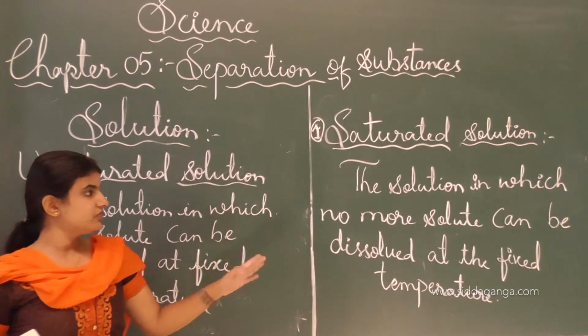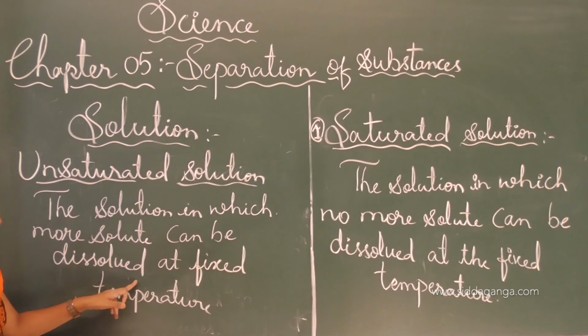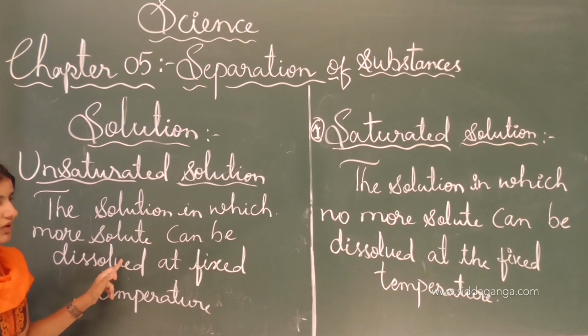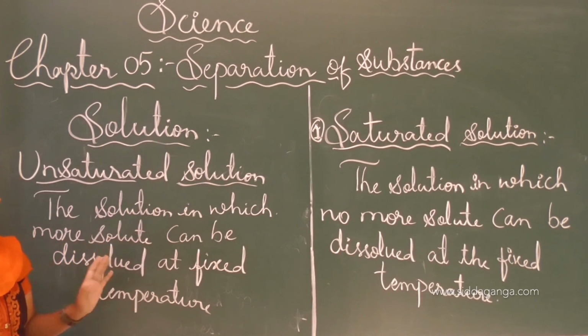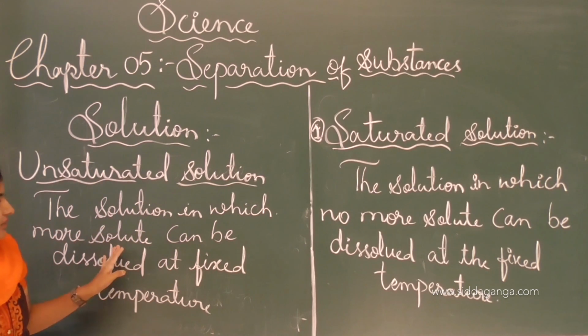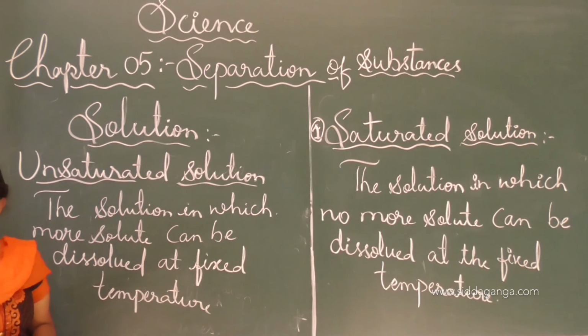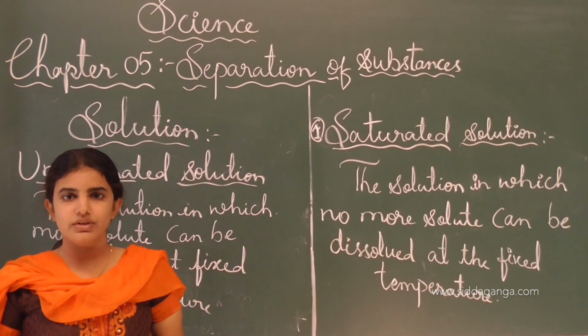See the difference between saturated as well as unsaturated solution. At the given temperature, where more solute can be dissolved, we call it an unsaturated solution, whereas at the given temperature where no more solute can be dissolved, we call it a saturated solution. See, this is all about the saturated solution and the unsaturated solution.